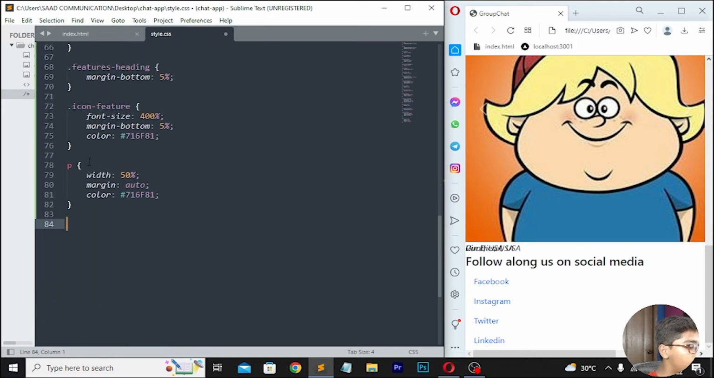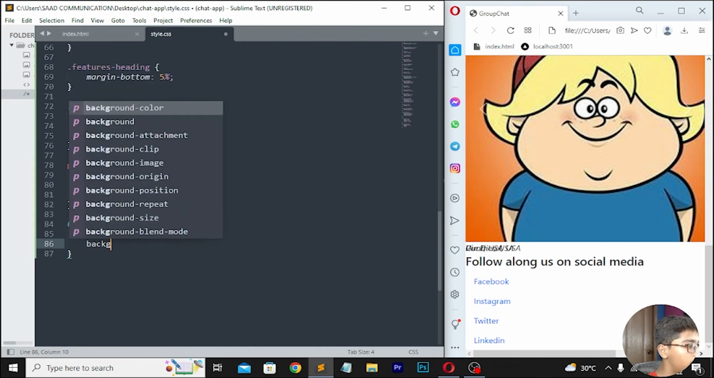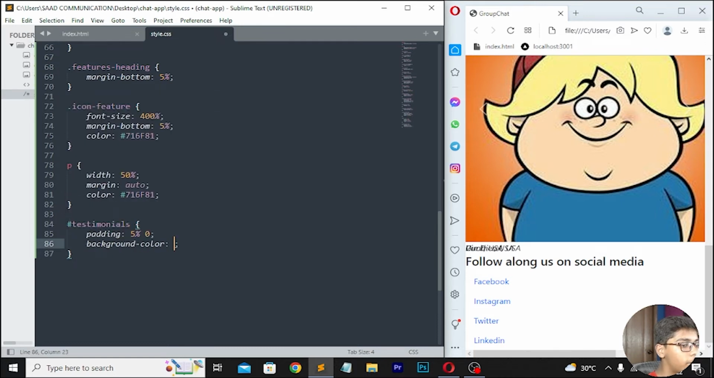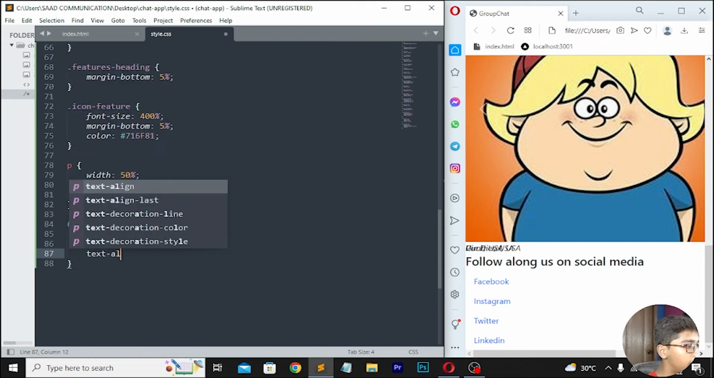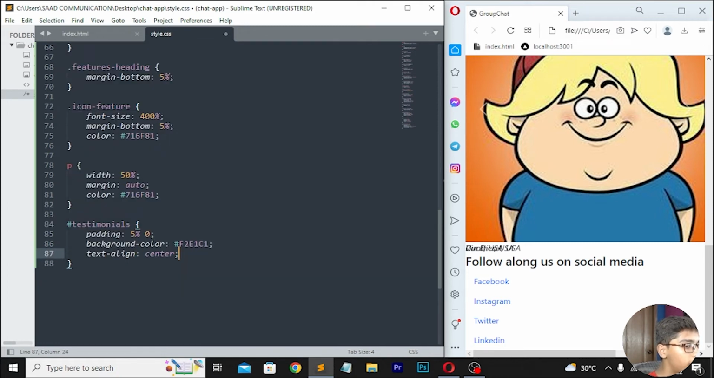Move down. Here I'll be writing @testimonials. Here I'll be writing padding 5% 0. Then write background-color, and after writing this background-color, I'll be writing f2e1c1. Then here you have to write text-align, which should be center. Then color you have to write, which should be 716f81.